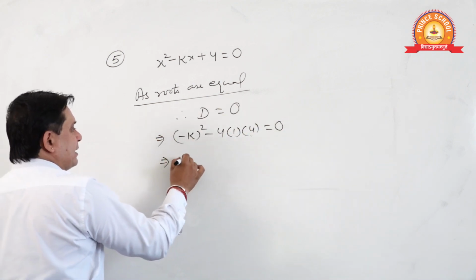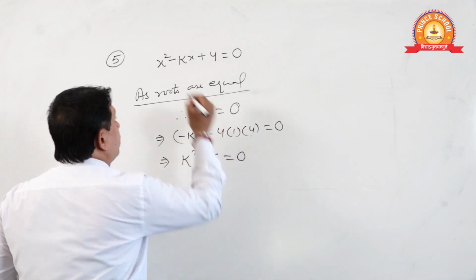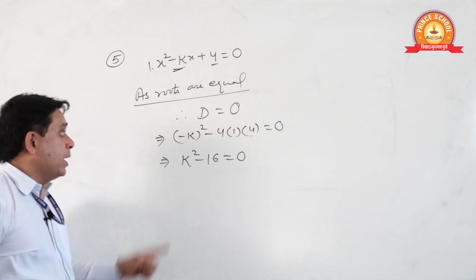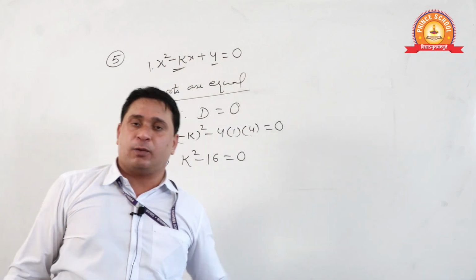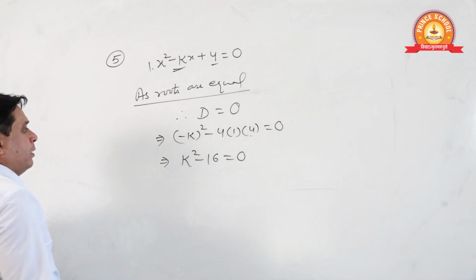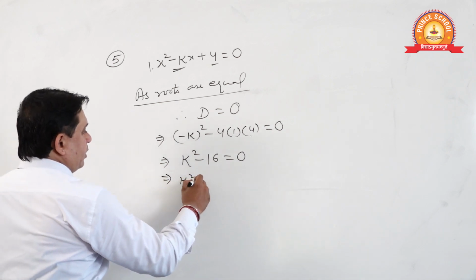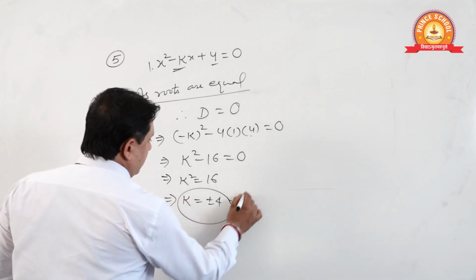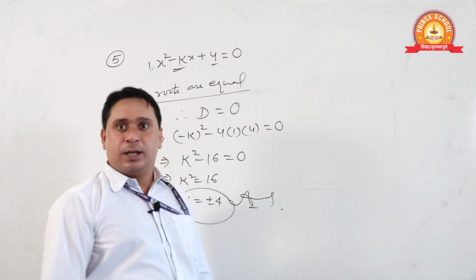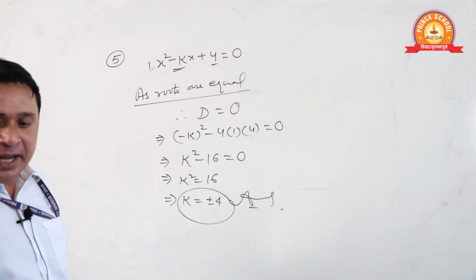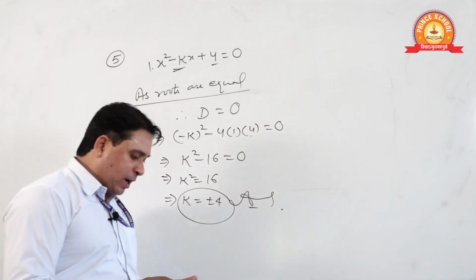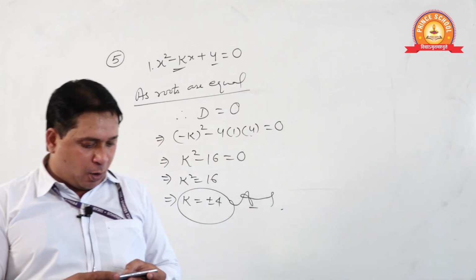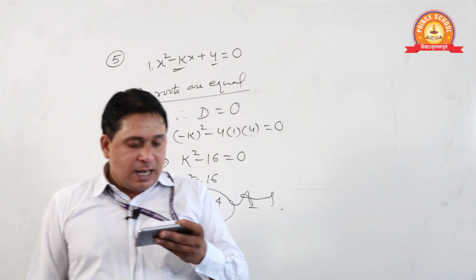Sure, students? k square minus 16 is equal to 0. See, a is 1, b is minus k, c is 4. b square minus 4ac is equal to 0. k square is equal to 16. From here, k will be plus minus 4. This is the answer. Okay, students? Pick the correct option and move forward. The rule of life. Now next question.